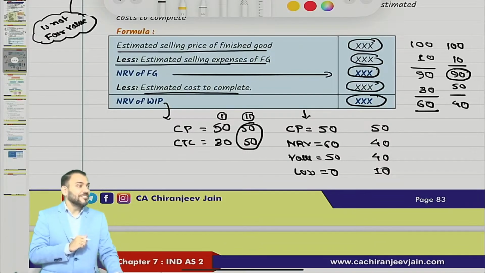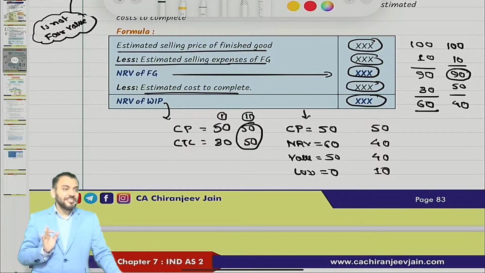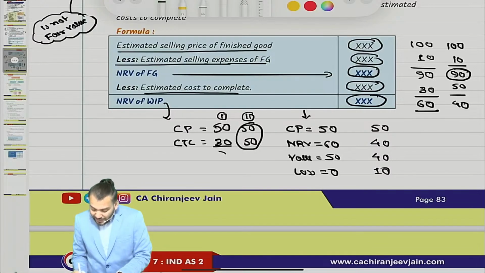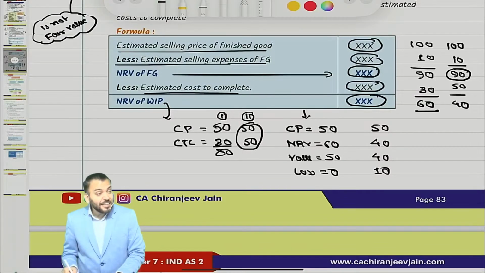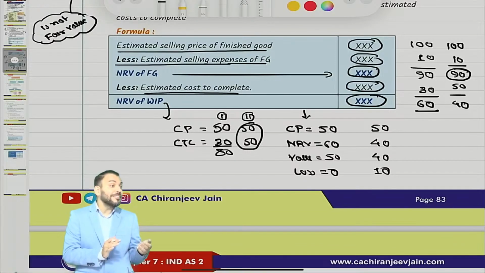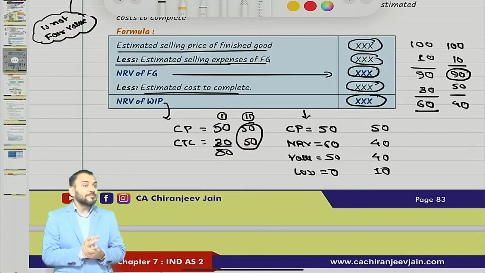Formula you have understood. Beautiful formula they have given. Now if you say this is 80, so here there is a gain. So as a conservatism principle, we do not recognize expected gain, expected income.